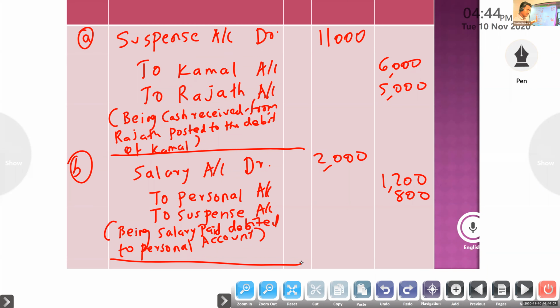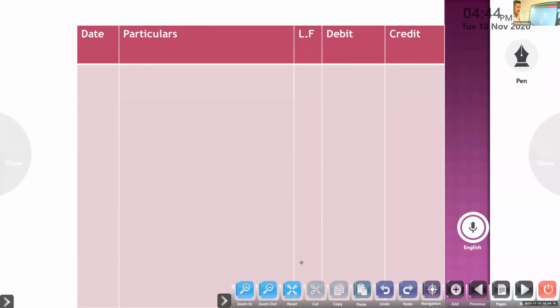Already you know. It was credited to sales account. Goods withdrawn for personal use. We know what the correct credit is: not debit, credit.